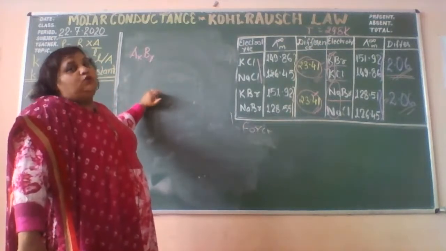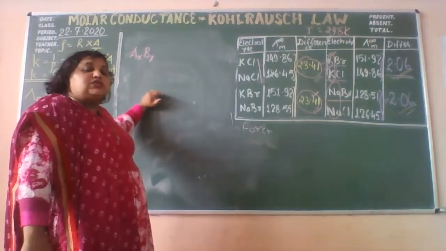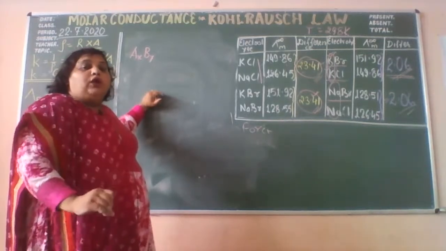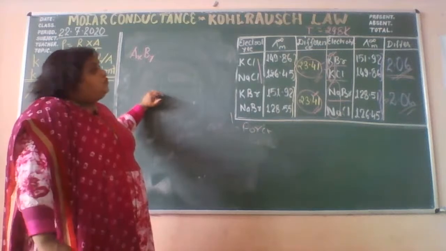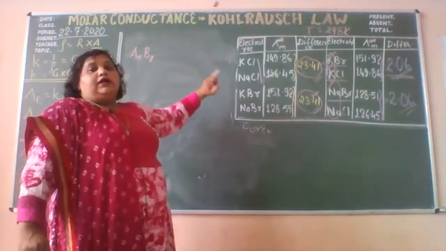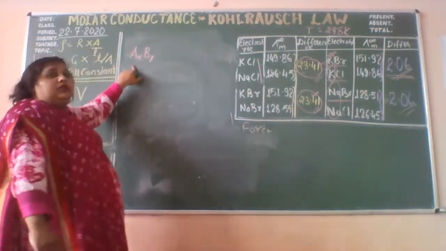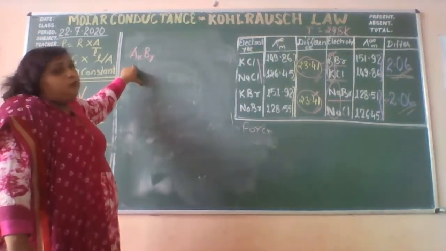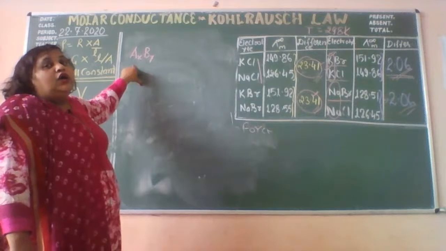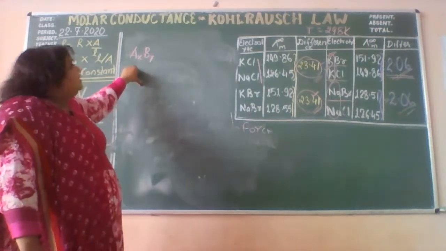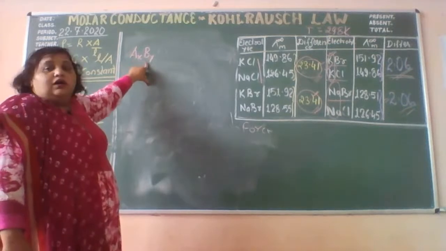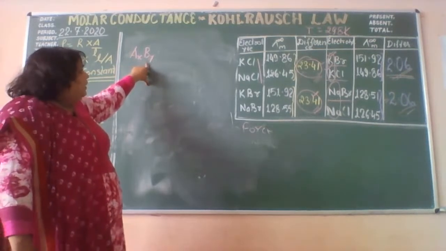The conclusion given by Kohlrausch was that every ion has its own independent conductance value at infinite dilution, and the conductance of the electrolyte is equal to the sum of conductance of the constituent ions. Here, AxBy is the electrolyte I have taken.